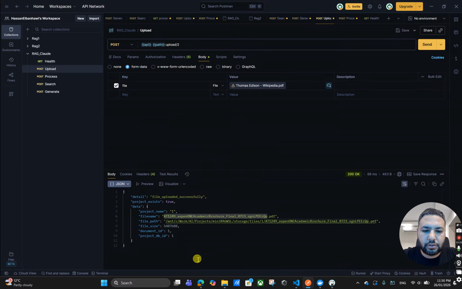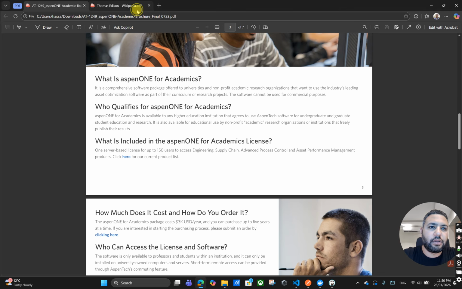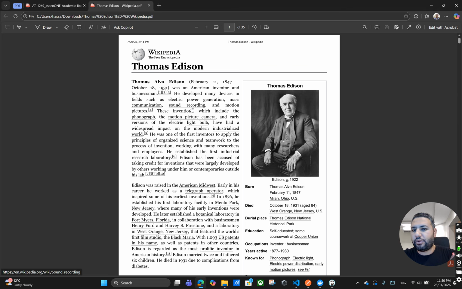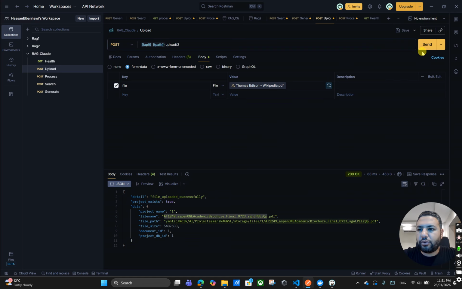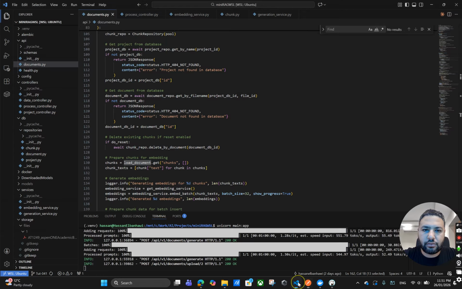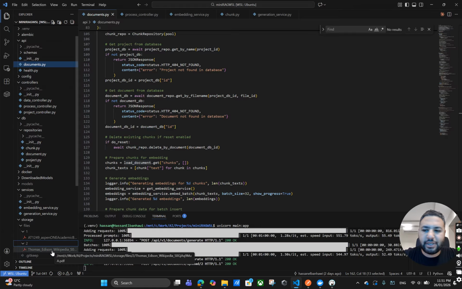Okay, so just to see the file together, I just downloaded this web page from Wikipedia, and it's 35 pages. So once we upload this, we should find this document in my project. So if I go here to my project, you should be able to find this here. Now this document has been added to my project.